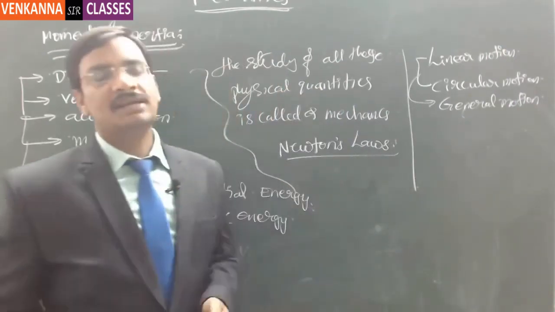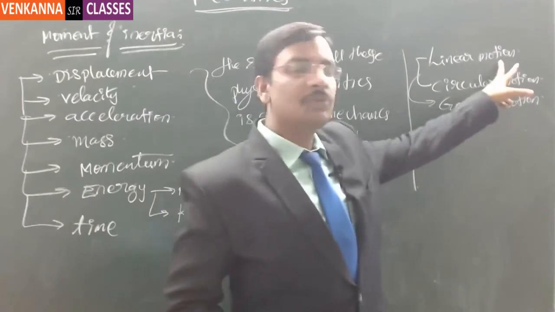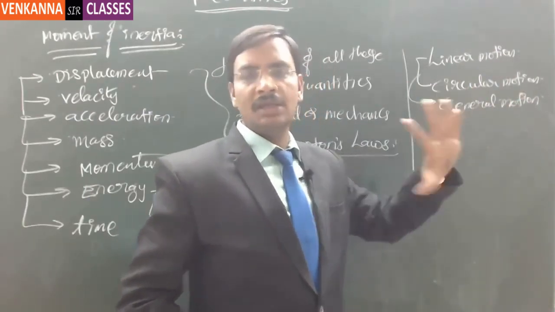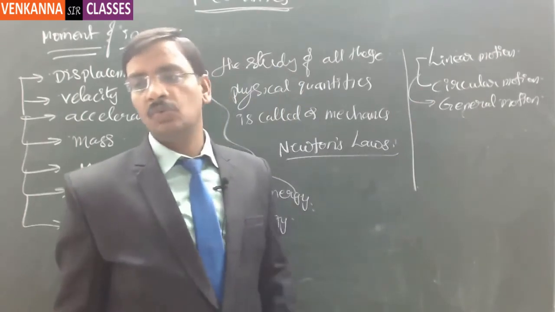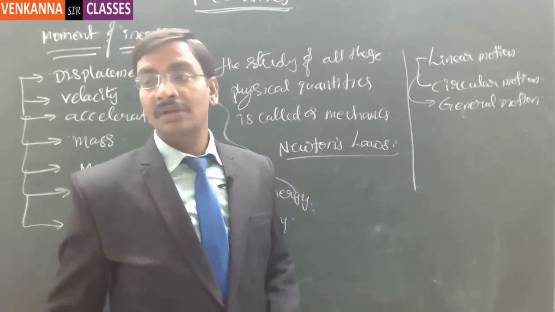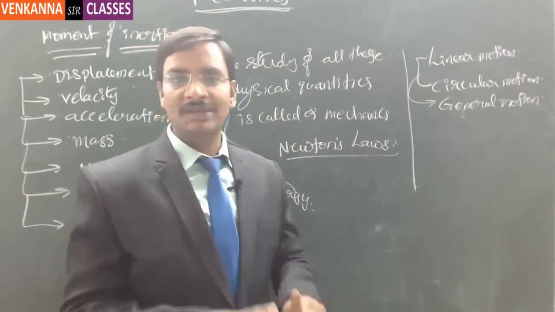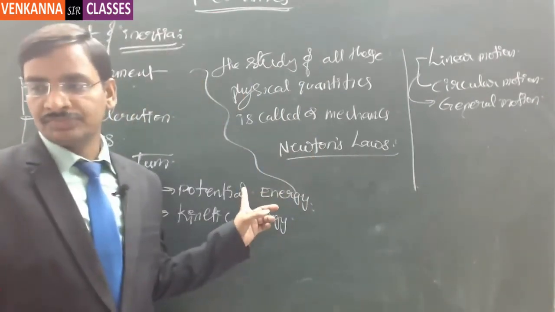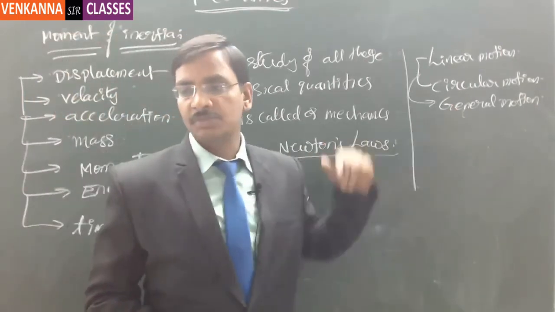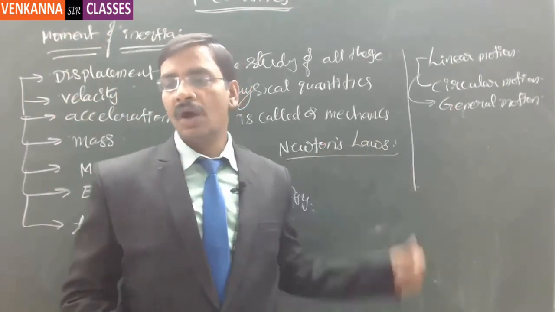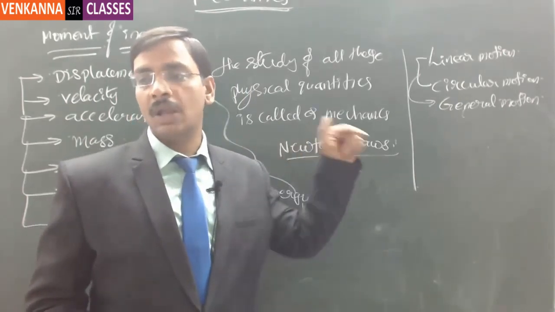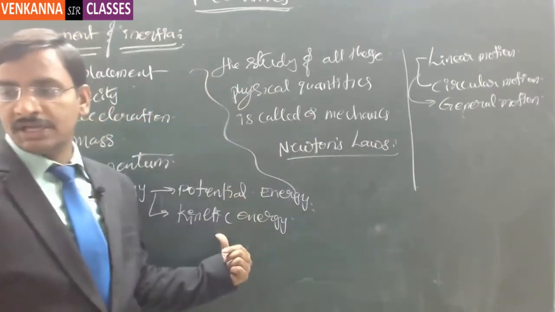In such cases, one is the linear motion and another is the circular motion. These two together, and only these kinds of motions, any general particle has. Now the study of the linear motion is very easy with the help of Newton's laws. And if you want to carry the same study forward to the circular motion, then for each and every aspect you will have to identify an analogue from the linear motion.